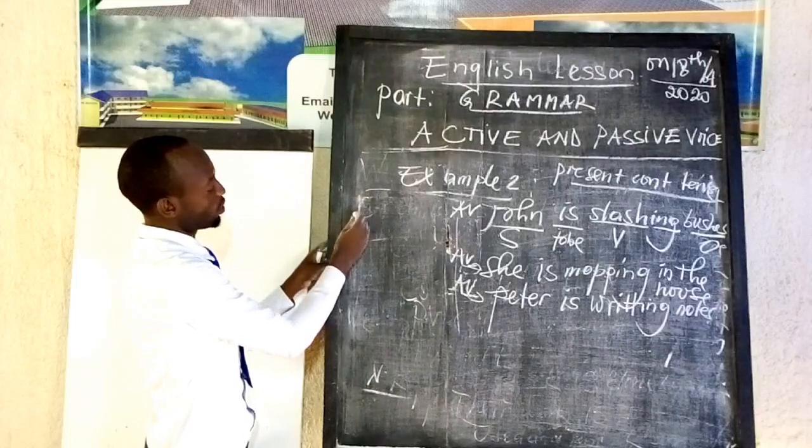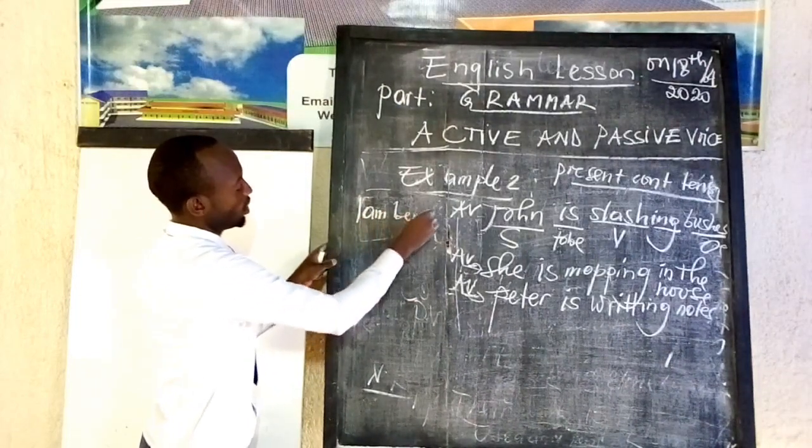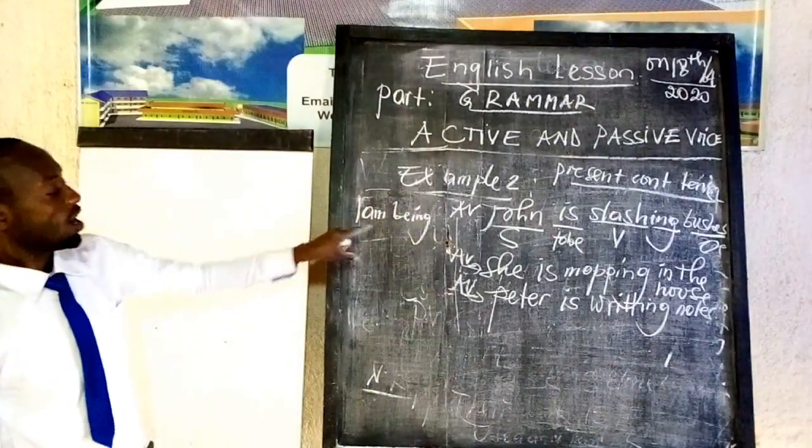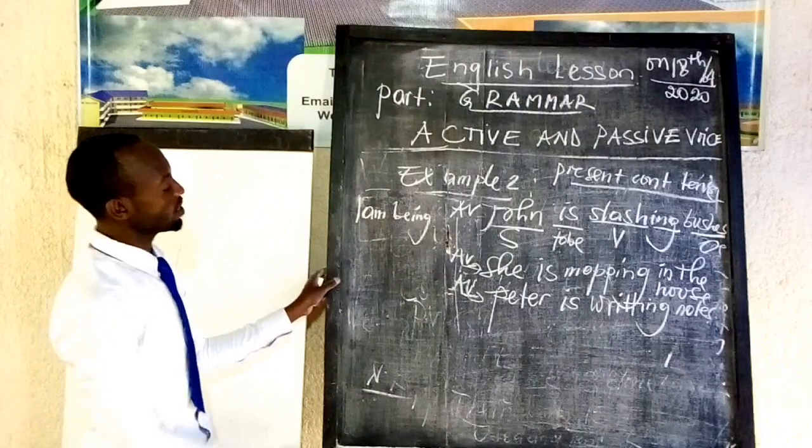We say I am being. This is how we conjugate verb to be into present continuous tense.